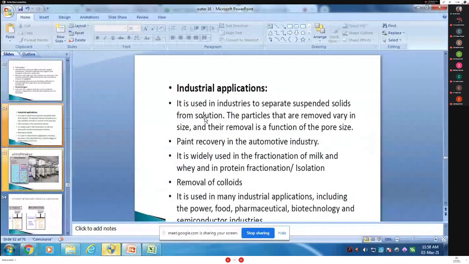So what is the industrial application? Read out one time. It is used in industry to separate suspended solids from the solution. The particles that are removed vary in size. Their removal is a function of the pore size. Paint recovery in the automotive industries. It is widely used in fractionation of milk, whey protein fractionation, isolation, and removal of colloids.